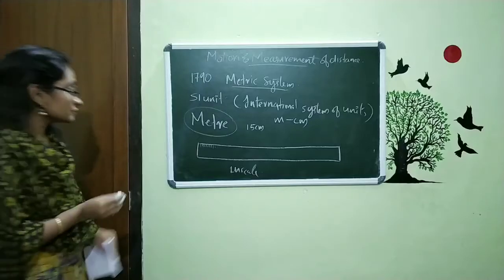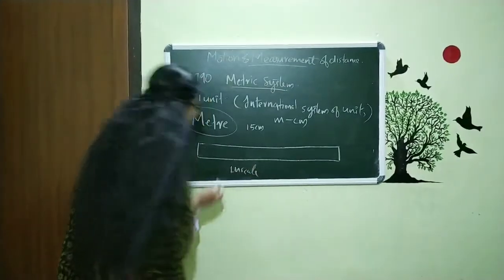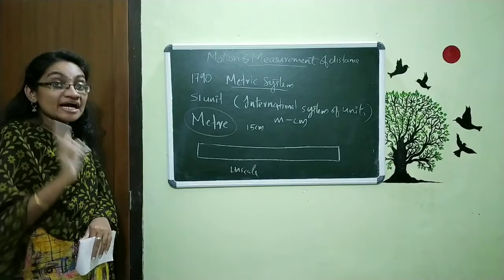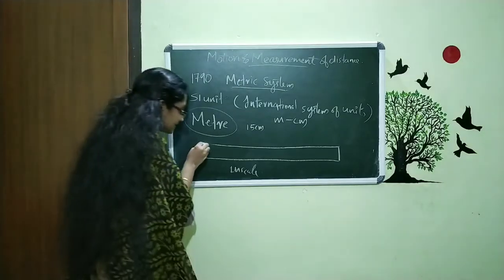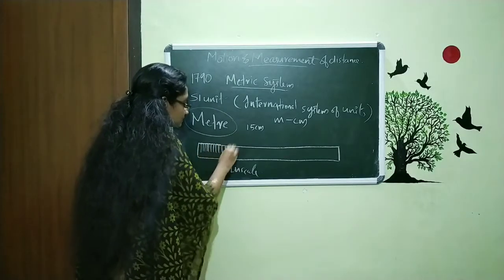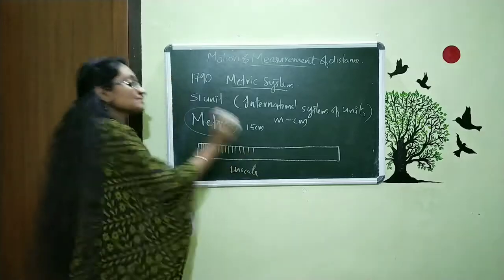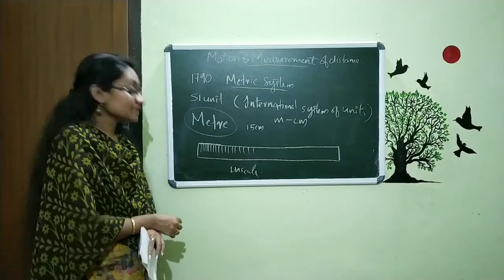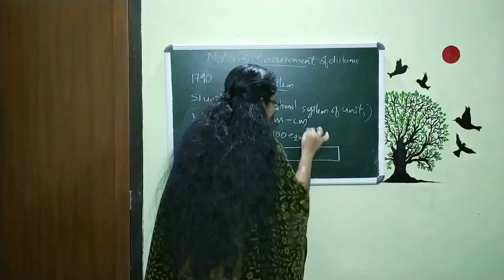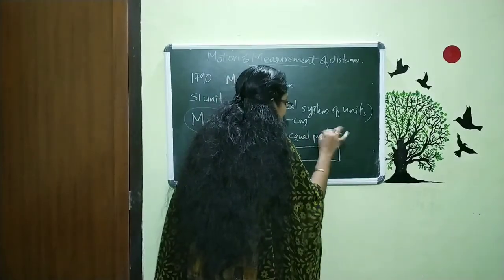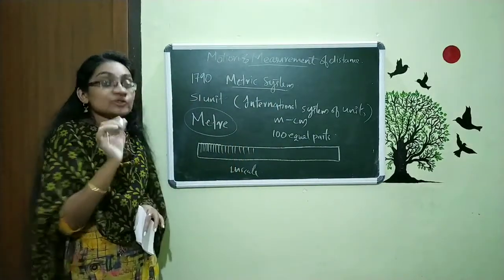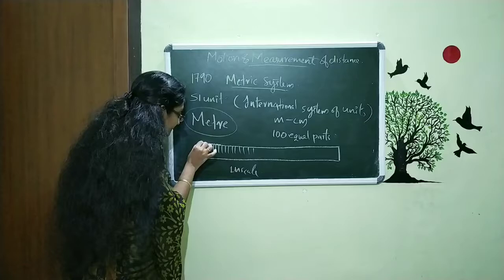I am just dividing this 1 meter scale into 100 equal parts. I am just cutting this scale into 100 equal parts. And within these 100 equal parts, I am just taking one piece.